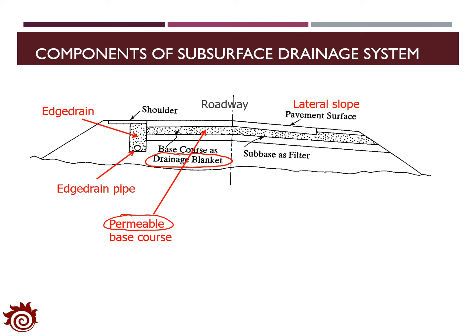Here we will need to put some permeable materials for the construction of the base course. For the removal of the water, it could be done with the subbase as a filter, where we extend the drainage blanket to the subbase filter. And we should apply certain lateral slopes to the pavement surface so that the water moves away from the pavement structure to the ditches. The other way is to design edge drain and edge drain pipes so that a larger flow of water can be removed from the pavement.